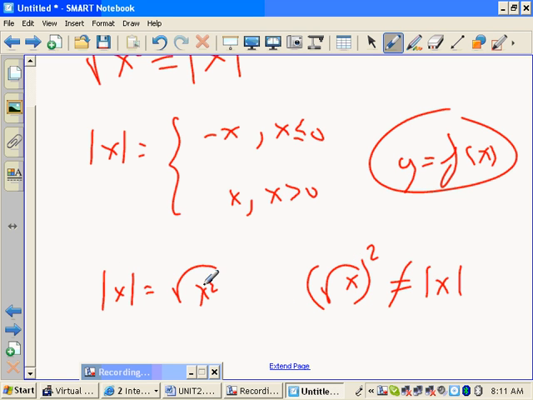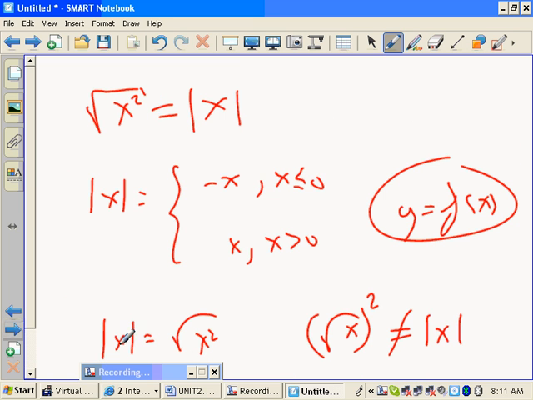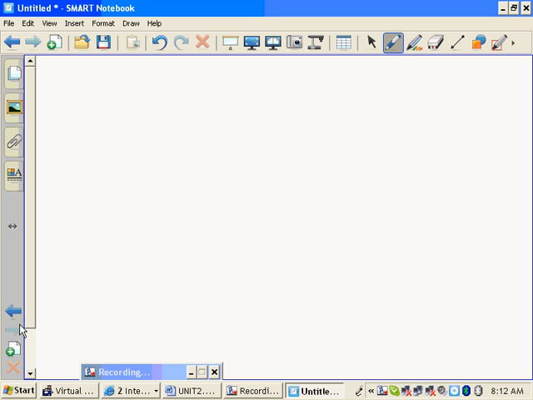So, all right, let's see. What if we do the same question about the absolute value stuff? Let's use this definition and see what happens. All right, so let's say f of x, whatever. I want to use h of x, but I can't because the h is running everywhere. All right, let's say f of x is the square root of x squared. Can you figure out f prime? And can you use that to figure out if the limit on the left and limit on the right are the same, all that kind of stuff?